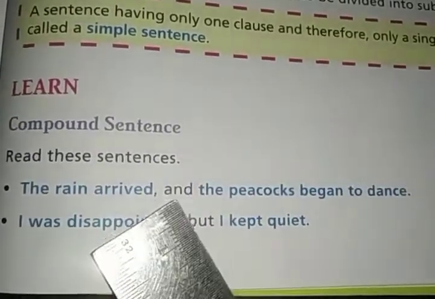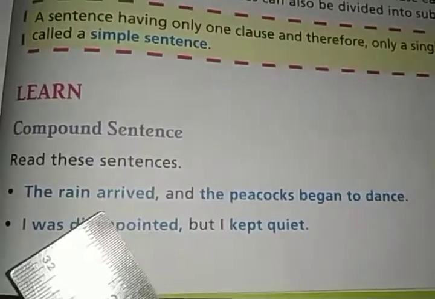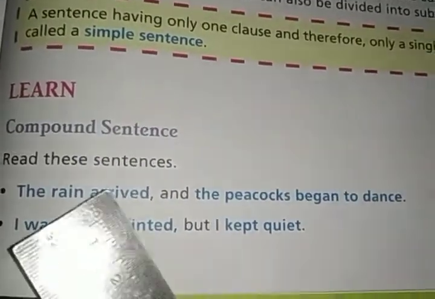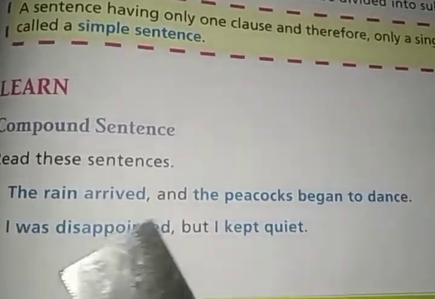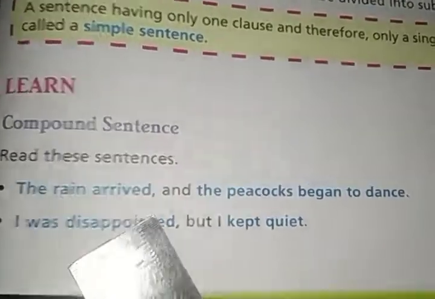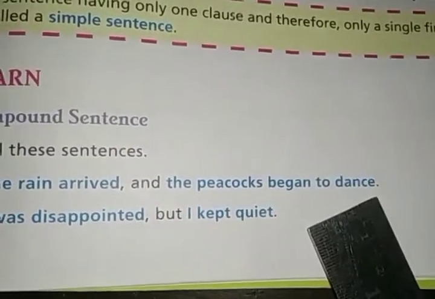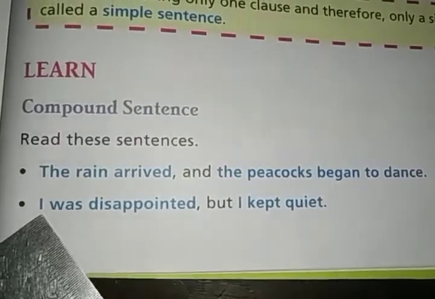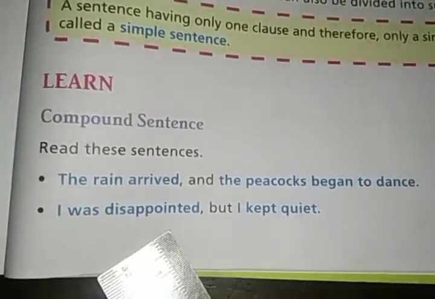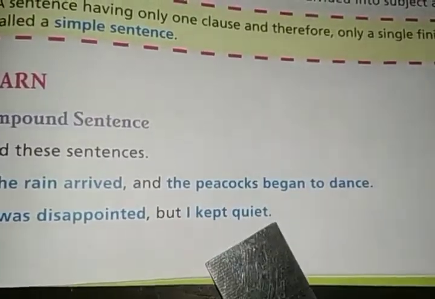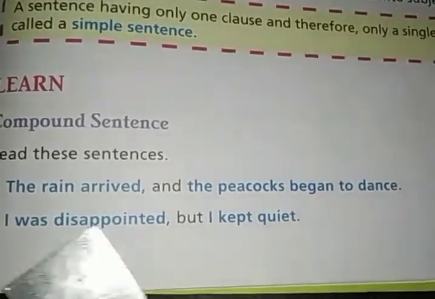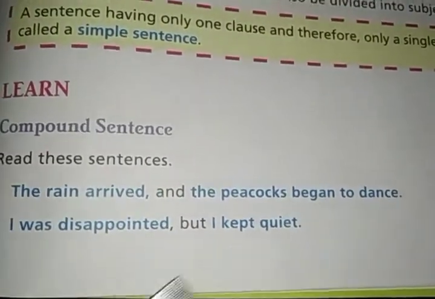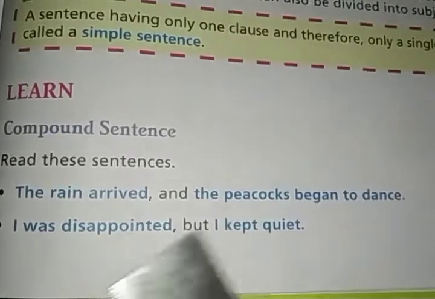We cannot write one part for the other to make it meaningful. We can write them independently. This is an independent clause and this is also an independent clause. In the second sentence also, the first one, I was disappointed, is meaningful. I kept quiet is also meaningful. So both are independent of each other.